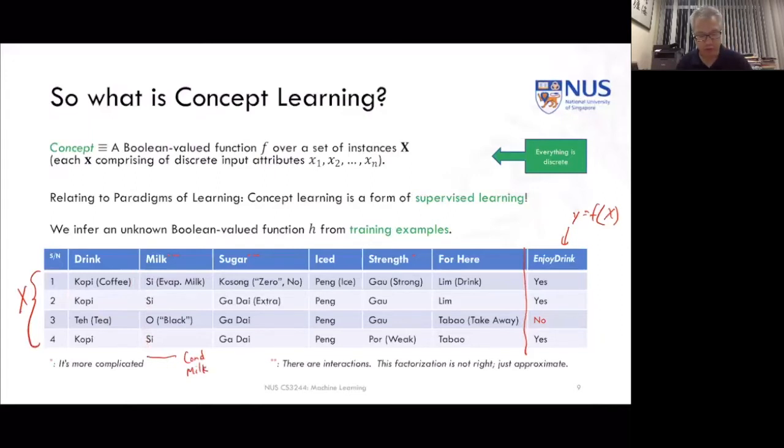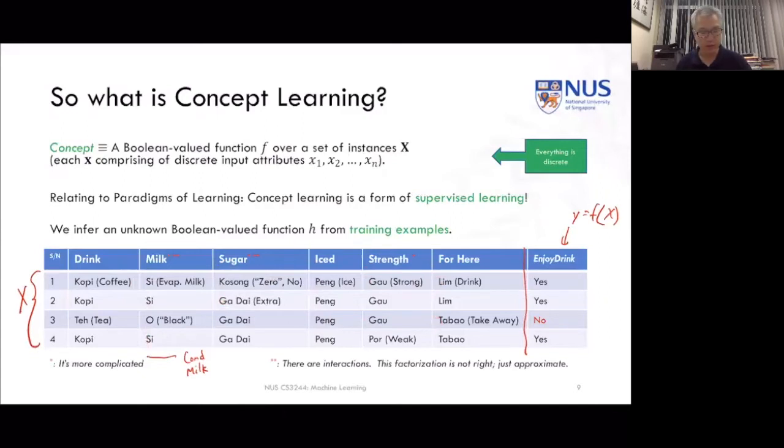Sugar we're going to denote as only having 2 values, either kosong meaning 0, no sugar at all, or gadai meaning extra sugar. Iced, and in this case all of these things are iced, and the strength either gao meaning strong or po meaning weak, and the drink either to have here, which is nim for drinking, and tabao for taking away.